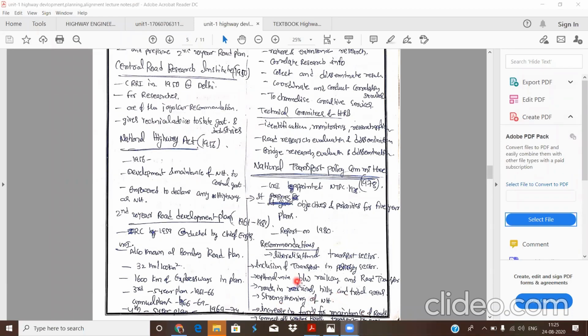Presently we have the NHDP, the National Highway Development Project, and also the Pradhan Mantri Gram Sadak Yojana. Due to these two plans, all the village roads are connected by all-weather roads.